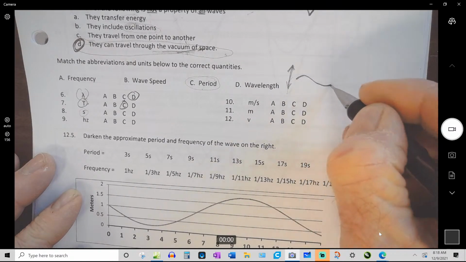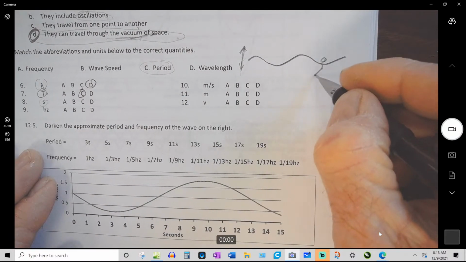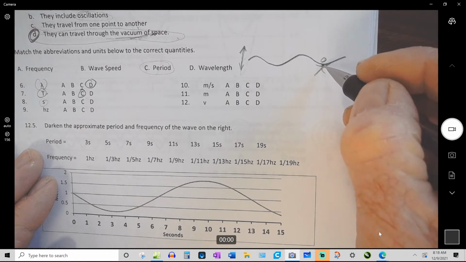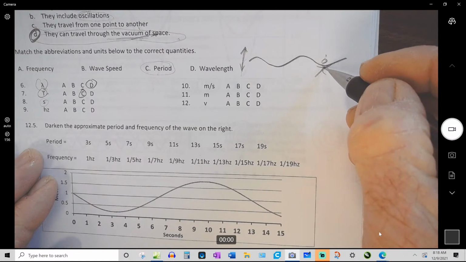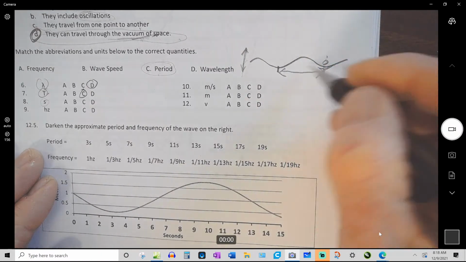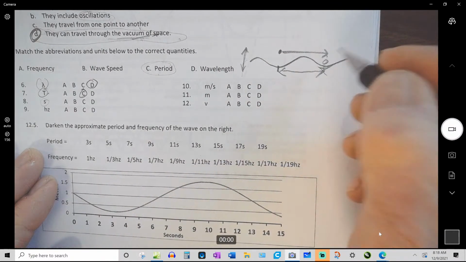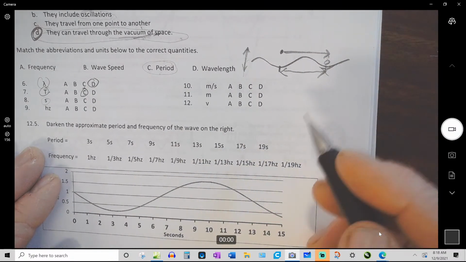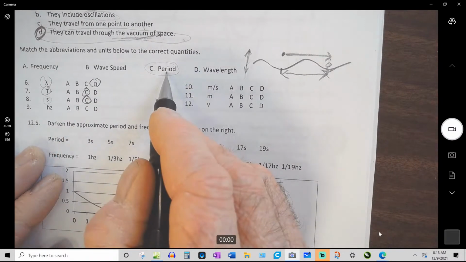So if you look at a wave and you imagine somebody swimming in the ocean here in these waves, if this person experiences one period, that's the amount of time to go from here up and then back down to here again. So you can sort of visualize it as one wavelength, the amount of time for this whole wave to travel from this point to that point. However many seconds that is, that's the amount of time it takes them to go through a full period, a full cycle. So C, period, is seconds.